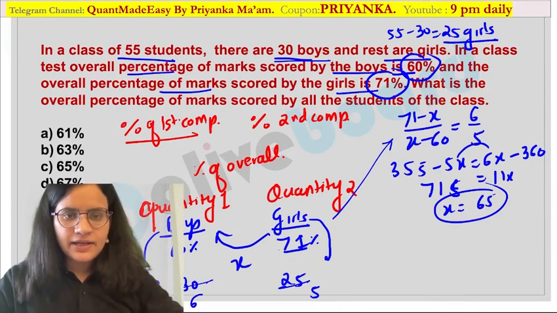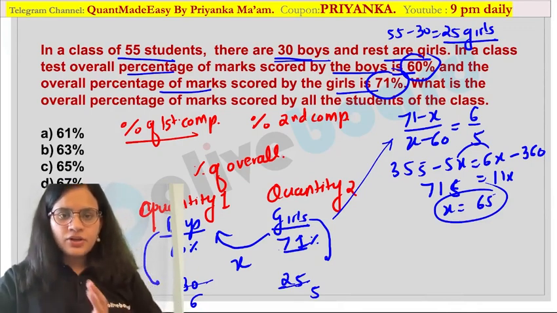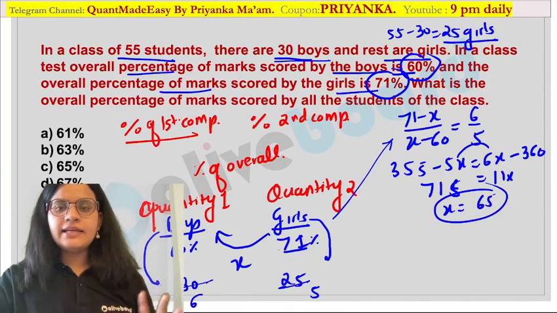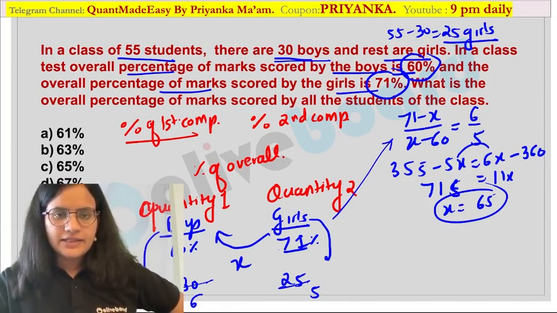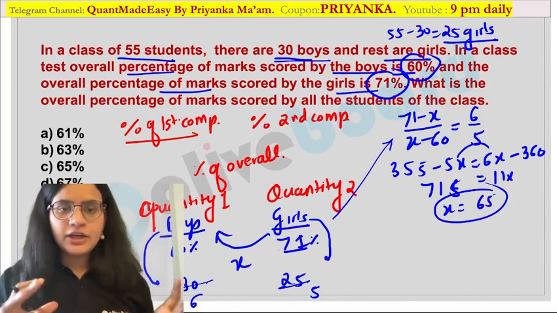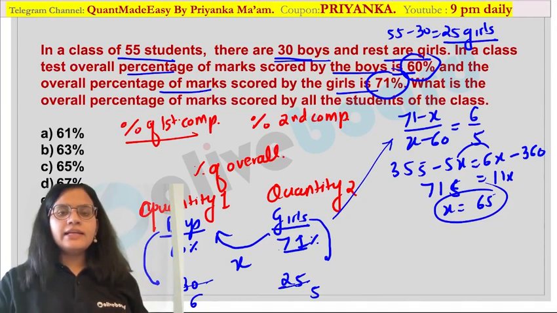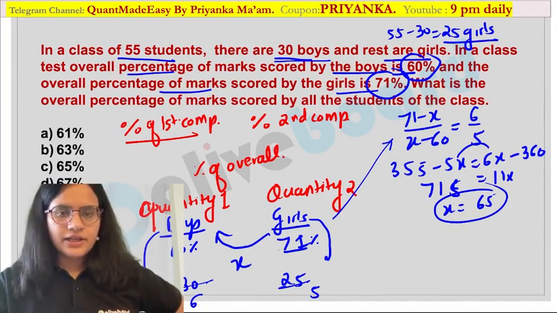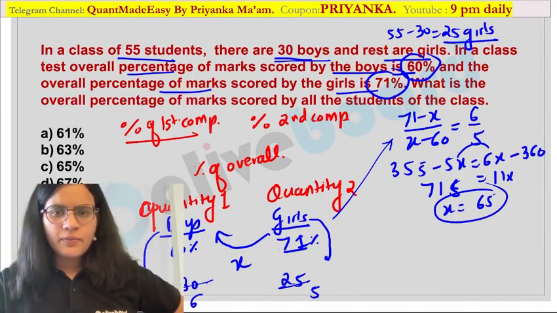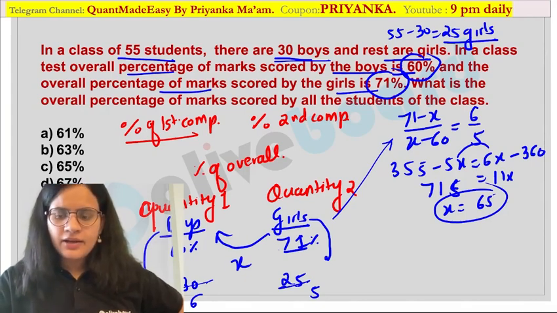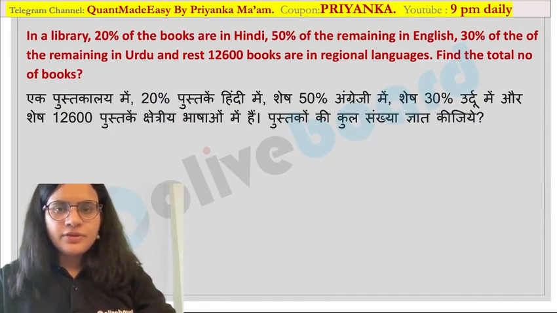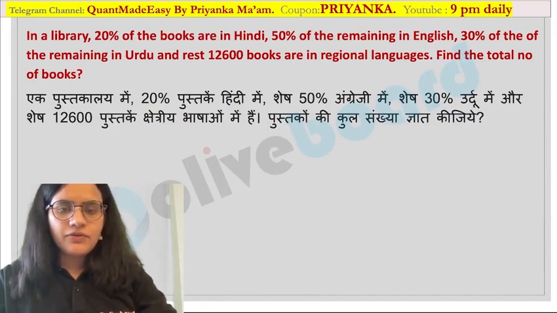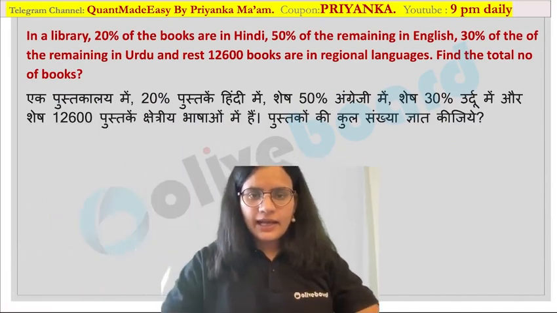I have simply written the alligation formula. Based on that alligation formula, we can easily calculate the overall percentage. I hope it is clear how we are applying the alligation. So for such types of questions, where there is a mixture of any two components, you can follow the alligation method in case of percentage. I hope it is clear how we have calculated the value. Now let us talk about the next type of question. So here this is the concept of a tree diagram or the remaining type of concept.